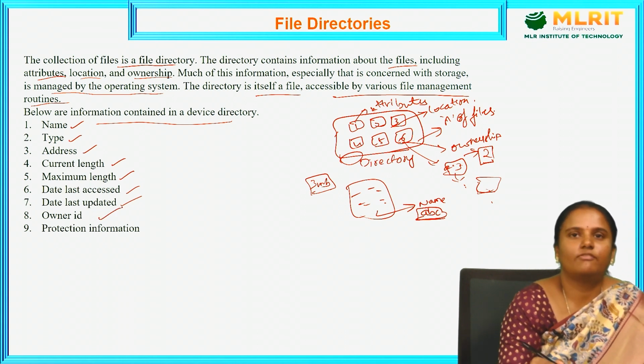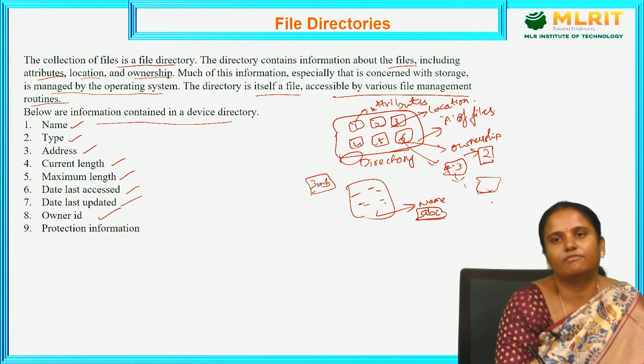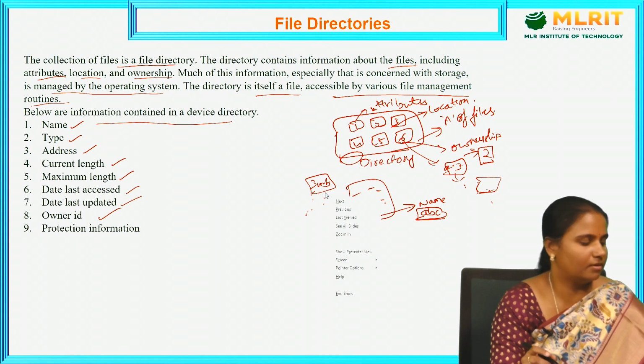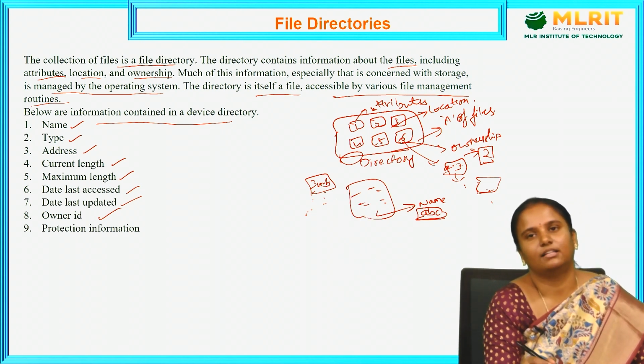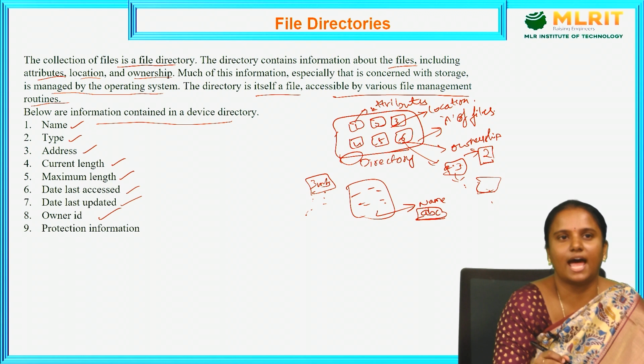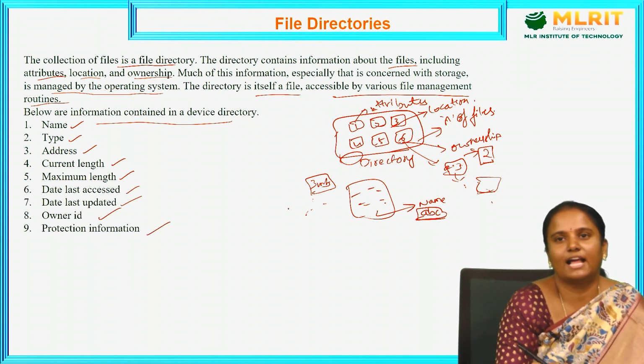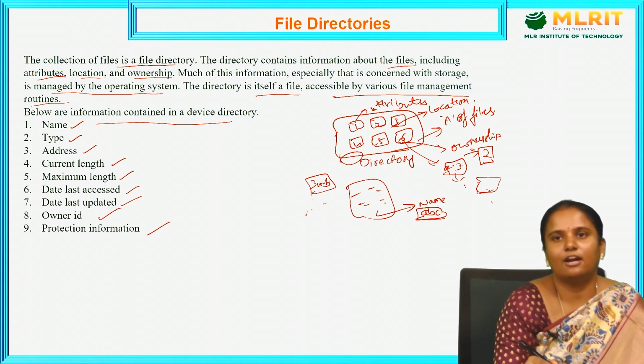Owner ID. So some files have an owner ID. For that owner ID we may access through some password. So for that owner ID we have some permissions to check that file. So in that case we have some owner IDs. Next, protection information: how we are going to protect your files with passwords and secret keys, so that no other unauthorized person can access this file system. So that is about file directories used by device directories.